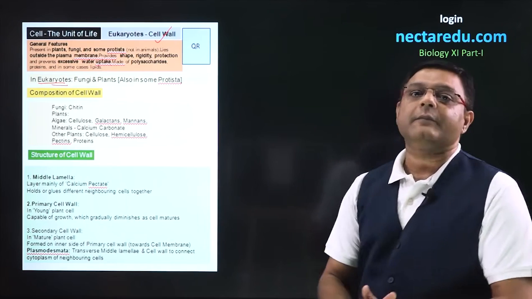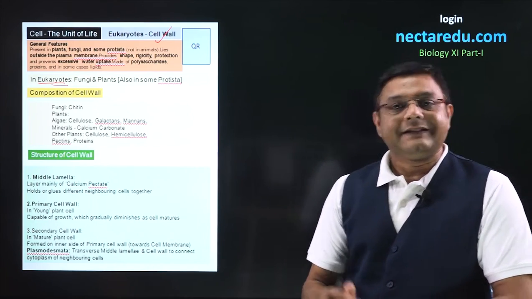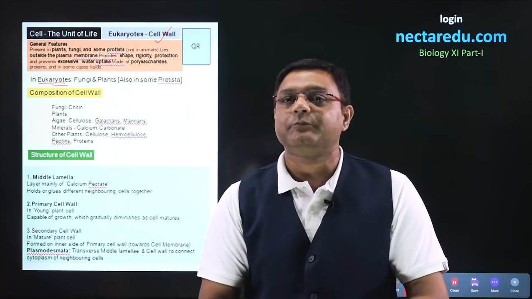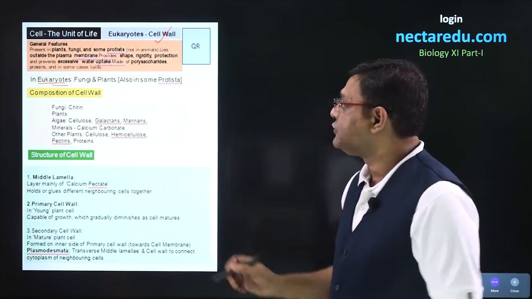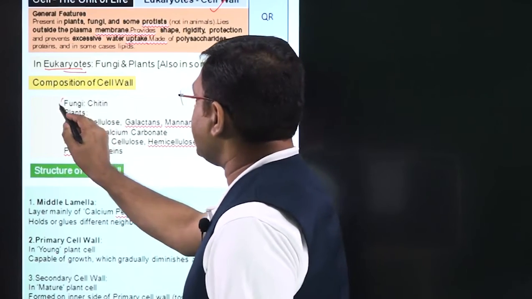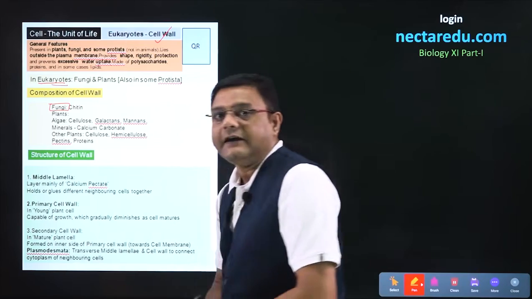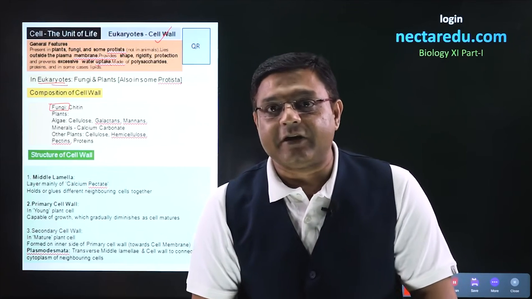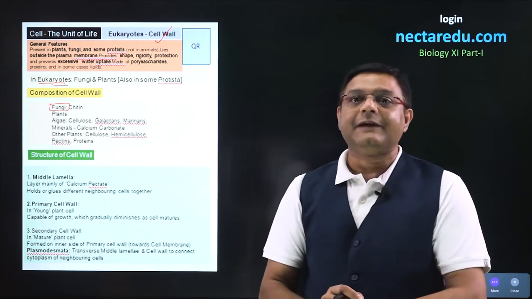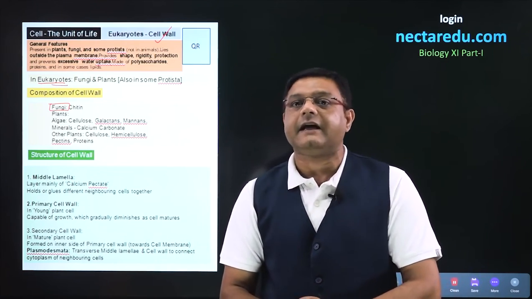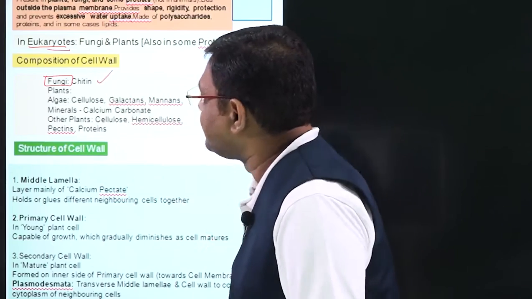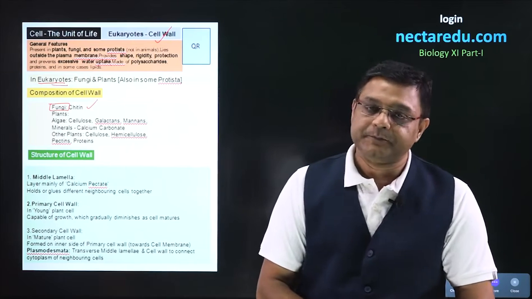Now, if we talk about the composition of cell wall, the composition of cell wall in fungi is different and in plant cells is different. If we talk about the composition of cell wall in fungi, then the main component is chitin. To be remembered is the point that chitin is the same substance which is present in the exoskeleton of arthropods and the same chitin is present in the cell wall of fungi.